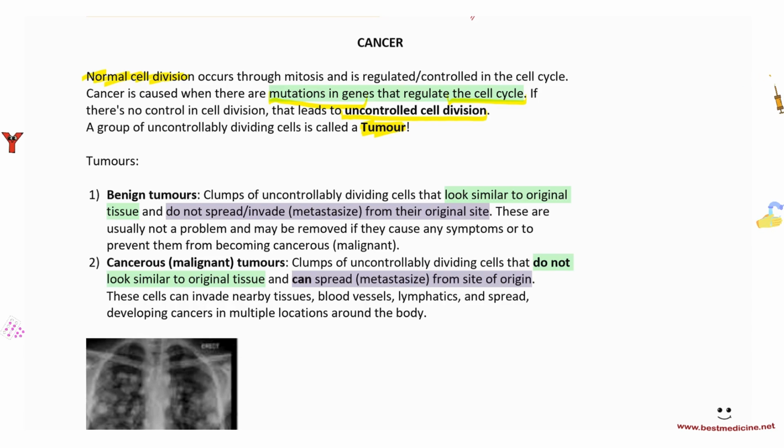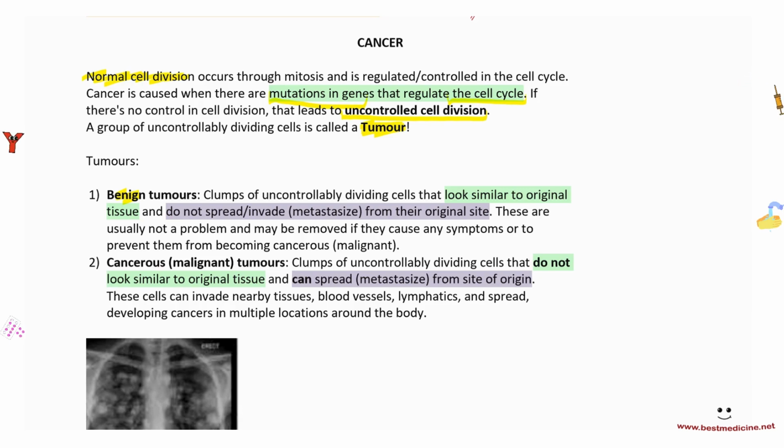Benign tumors are those that do not spread or invade other tissues. Usually, when you look at them microscopically, they look similar to original tissue. So usually these are not a problem, and they can be removed if they are causing any symptoms. For example, if they become big enough that they're pressing on some structures, causing some pain or other symptoms, then you can remove them. Otherwise, they're relatively harmless.